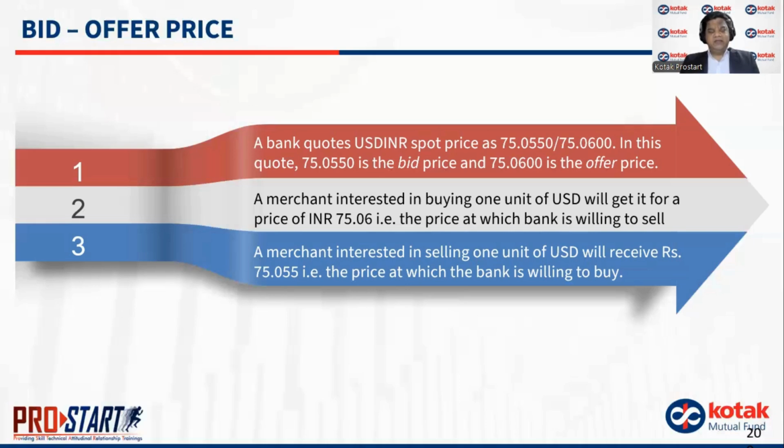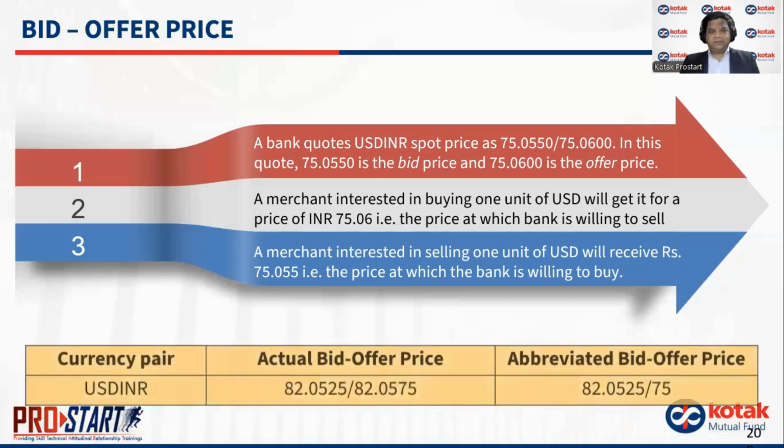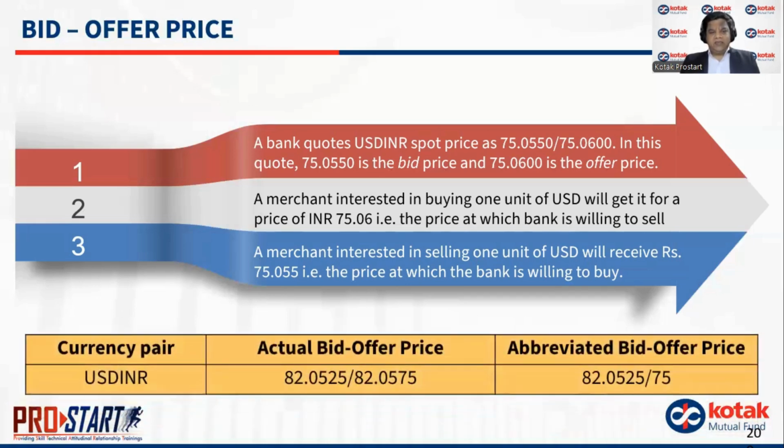So this spread is the earning of the bank. Let's say a currency pair is USD INR. The actual bid offer price is quoted like this: 82.0525 slash 82.0575, let's say.